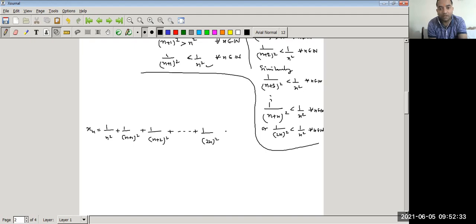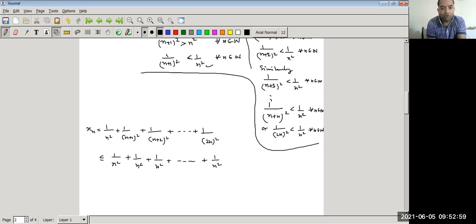So we can say it is less than or equal to 1 upon n squared plus 1 upon n squared plus so on plus 1 upon n squared. I think all of you got how we can write this result.